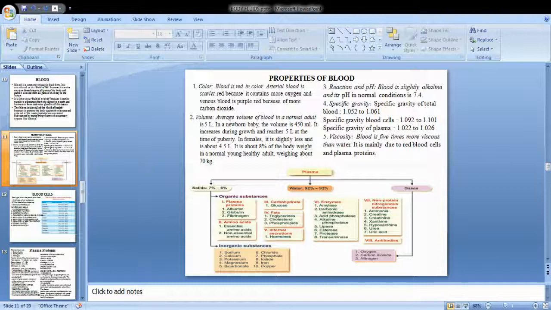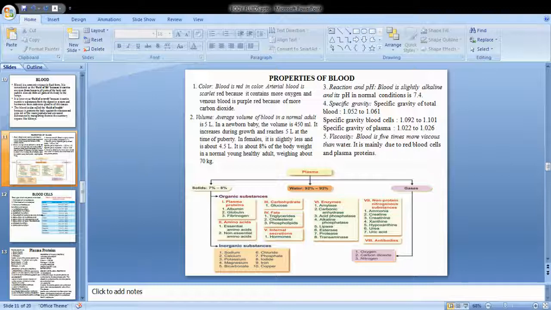The erythrocyte sedimentation rate is a measure in the clinical laboratory which is used to find out whether a person is suffering from any disease. A decrease or increase in the cell count or the viscosity or the density of the blood indicates a particular disease. Whereas the specific gravity of plasma is 1.022 to 1.026. So this is very important, the erythrocyte sedimentation rate.